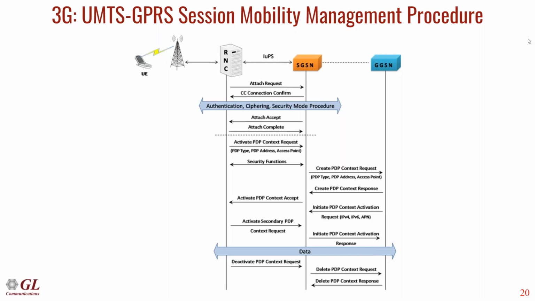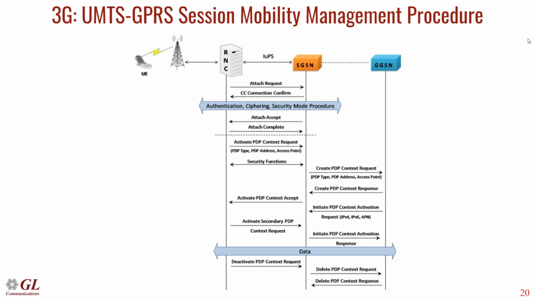And whenever the GGSN allocates an IP, the same will be sent to the SGSN, and the SGSN will forward that information back to the UE with the Activate PDP Context Accept. So once the UE has the IP address, we can see the context is established. So the UE has the IP address, and now it can browse the internet.